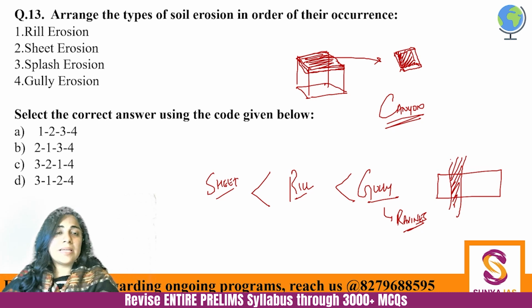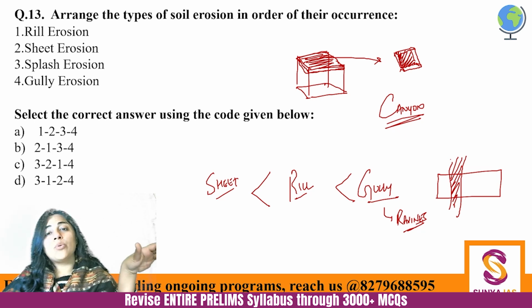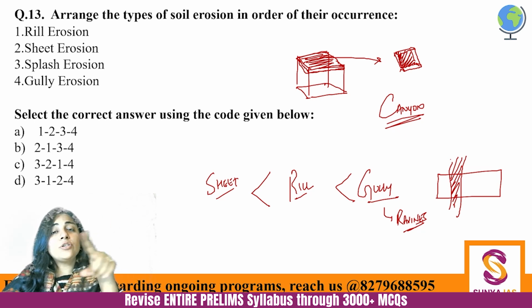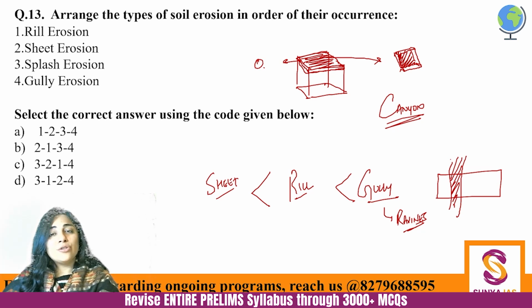So it is one step less than the rill, but it's very impactful because when a whole sheet is going off, the entire topsoil is going off, and topsoil is the O horizon, which is very good with humus and very good on nutrients. So that entire soil is going out, right? That is never a good situation. And then the beginning of erosion is actually splash erosion.